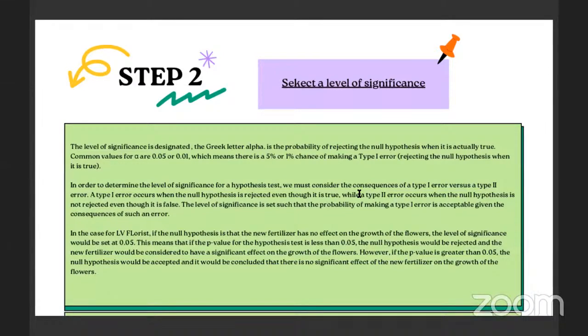This means that if the p-value for the hypothesis test is less than 0.05, the null hypothesis will be rejected and the new fertilizer will be considered to have a significant effect on the growth of the flowers. However, if the p-value is greater than 0.05, the null hypothesis will be accepted and it would be concluded that there is no significant effect of the new fertilizer on the growth of the flowers.